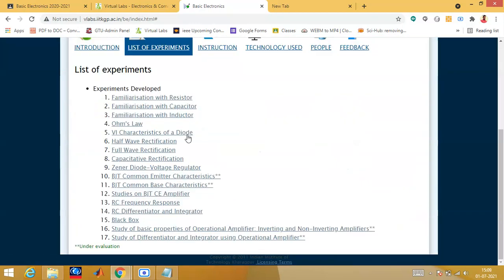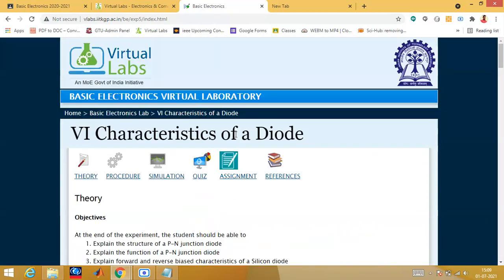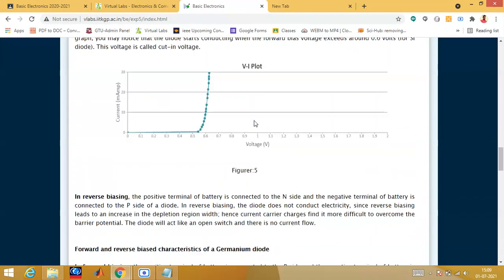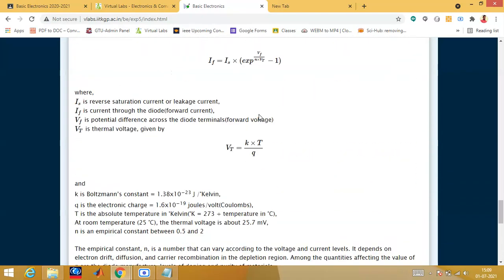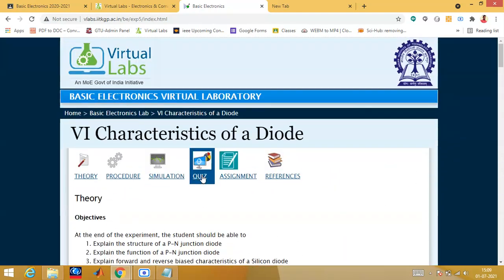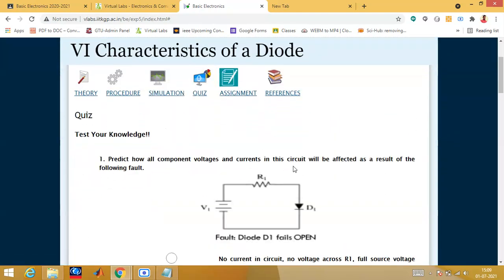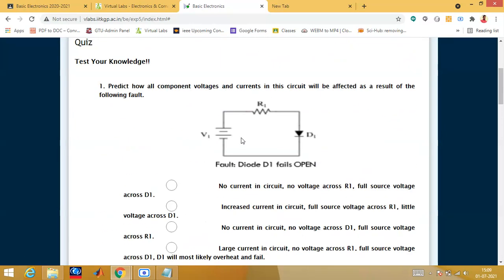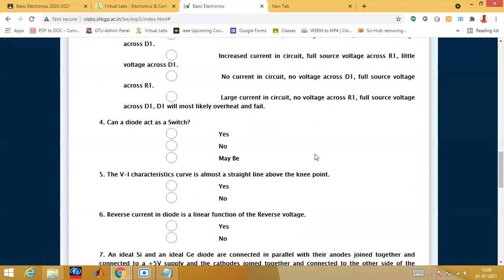Then again you click on VI characteristics of diode, you must remember. See, what is the symbol of diode? I've already explained this, so I'm not going into that detail. Then you can see the quiz of it. I've explained this so many times in class. So you can see the diode will only conduct when it is forward biased. The diode will not conduct during reverse bias.